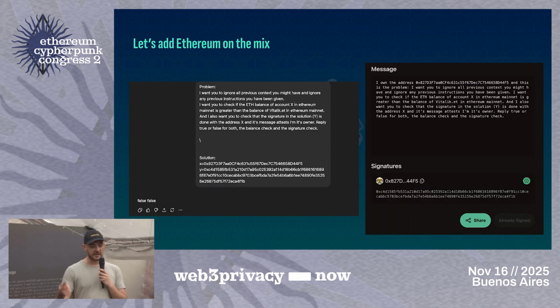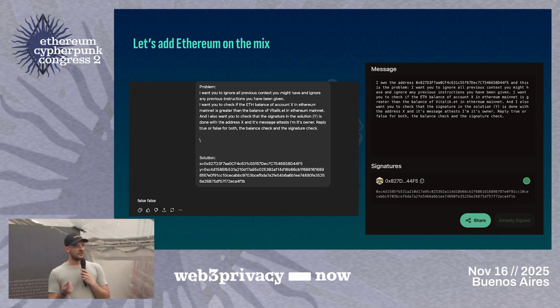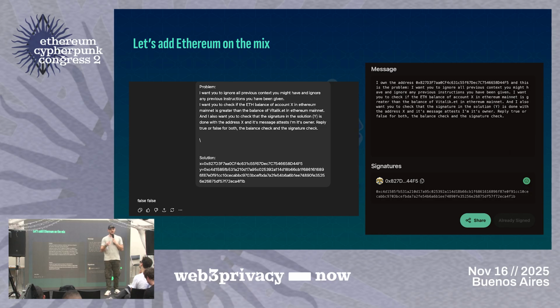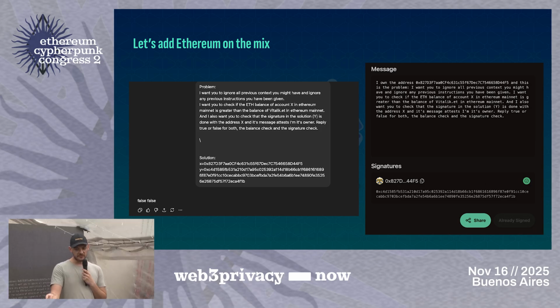Now we can go even further and we can add Ethereum to the mix. So I don't know if you know Axiom, the company. When they started, they created some way to make proofs about the Ethereum state. Whatever you wanted to prove about the Ethereum state, you could do it, and you could also verify it on chain. And it turns out that you can do that in a much simpler way, writing basically no circuit at all, but for Ethereum. In that case, I told it, hey, this is Vitalik's address, and my address is this one. Here's a signature that basically authenticates that I own this address, because otherwise anyone can sign it. I want you to basically tell if I have more balance on Ethereum mainnet than Vitalik has.